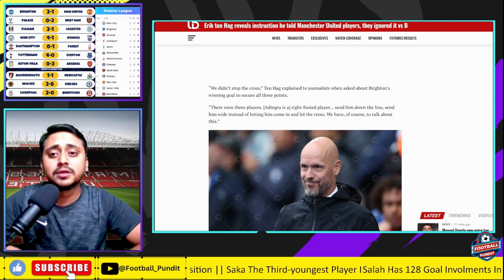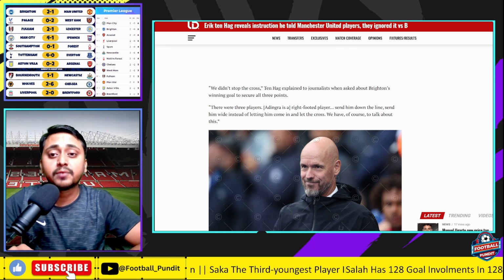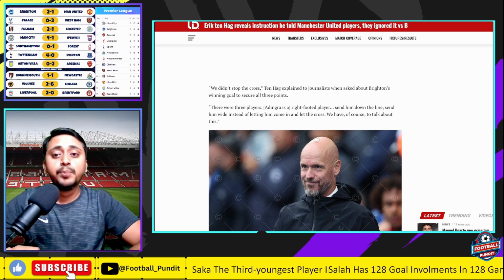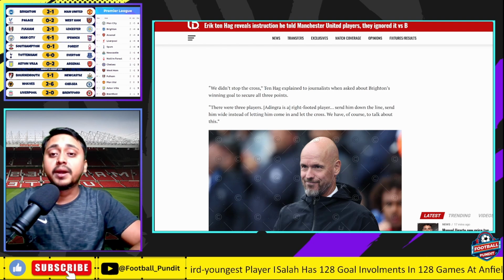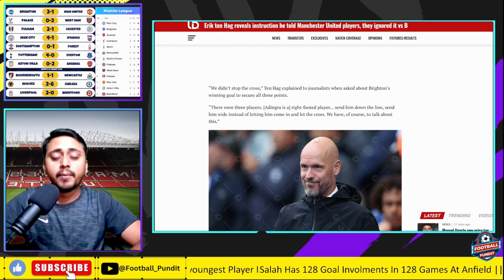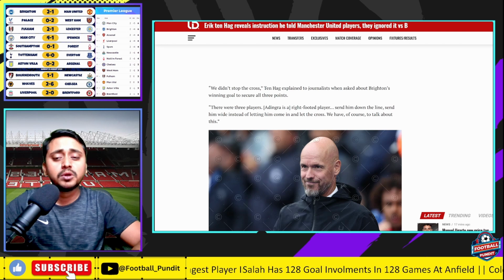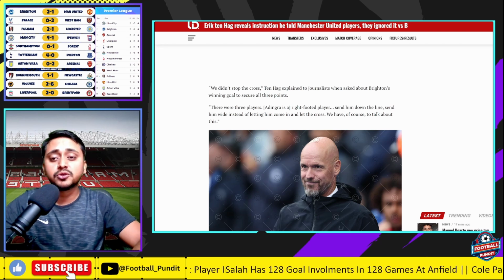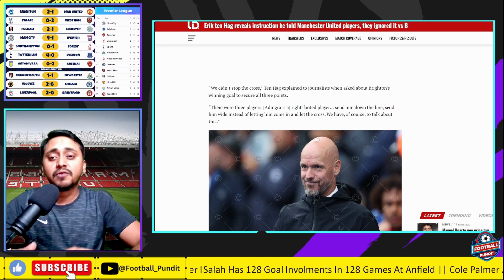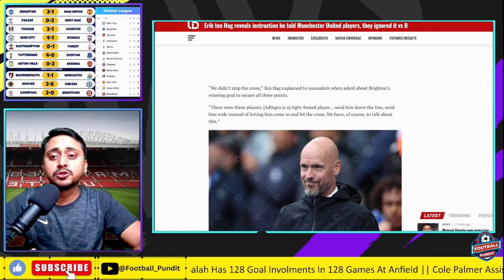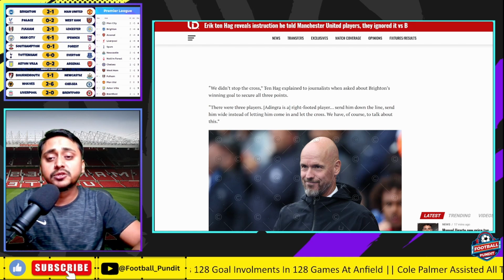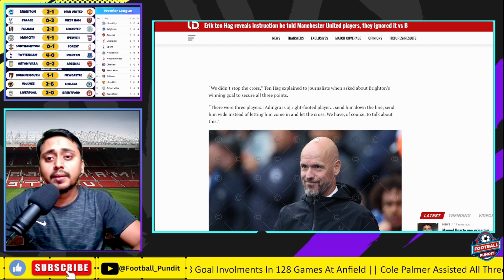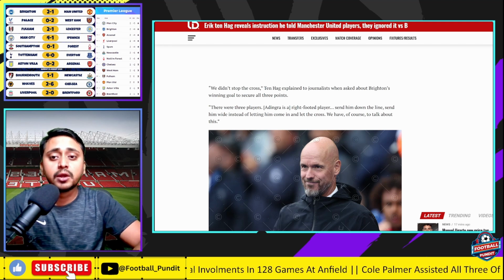Now, even though United lost the game, there were some really good things that we saw during the game. It was some beautiful football during some transitional play, where a lot of people on Twitter were saying it is the Ten Hag ball, but we really saw some good transitional moves. Unfortunately, all those moves came when Mount was there. Mount, because of his pressing, and making sure when he's on the ball to give quick 1-2s to other players to keep the ball moving and making sure the transition and the counter-attack happens well, was one thing that we saw that was very good with United.